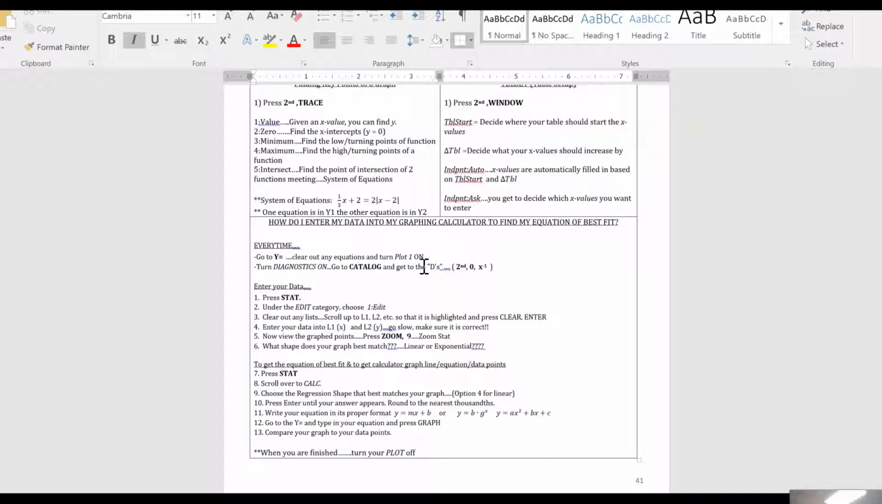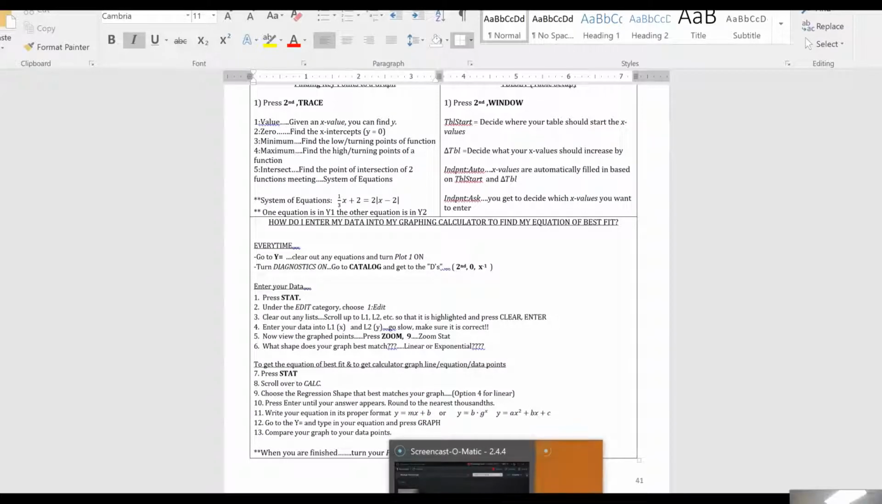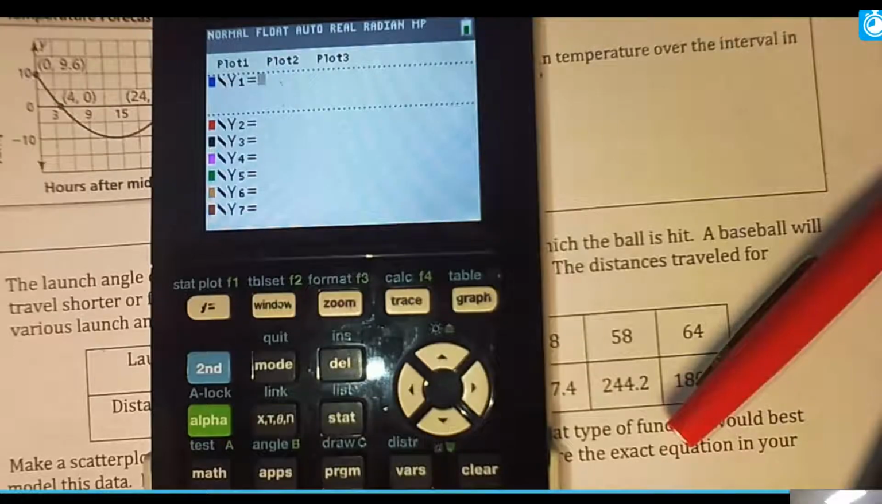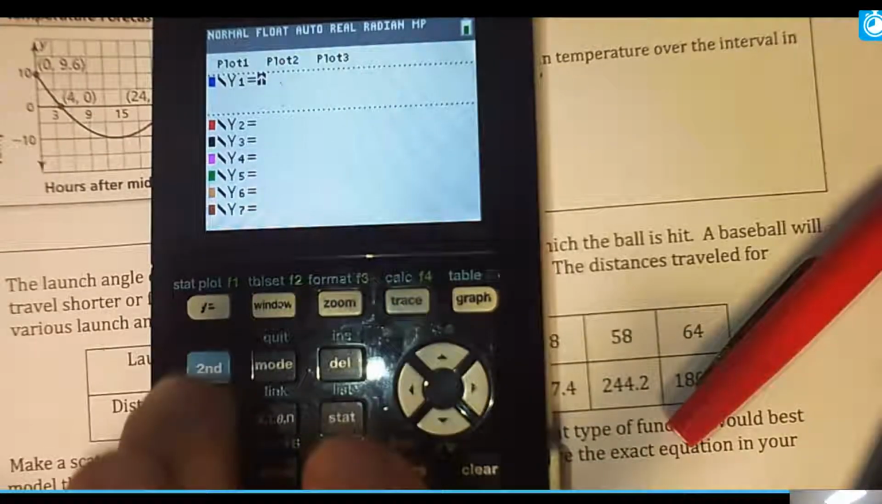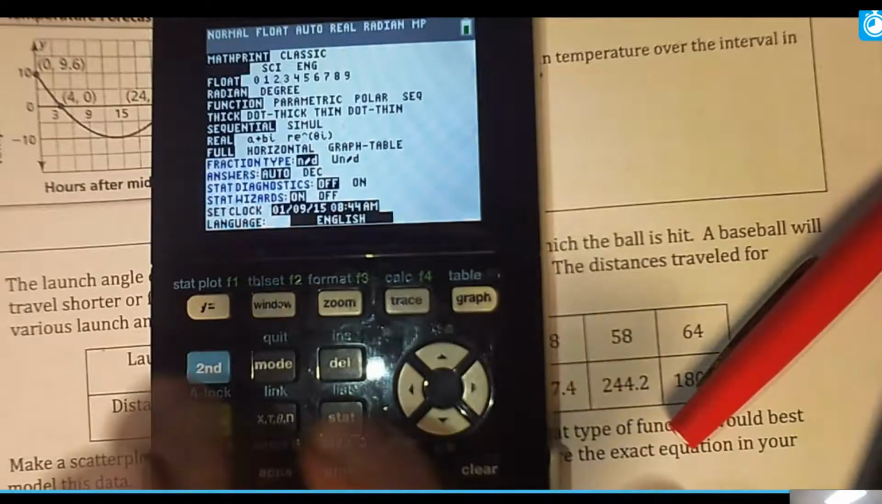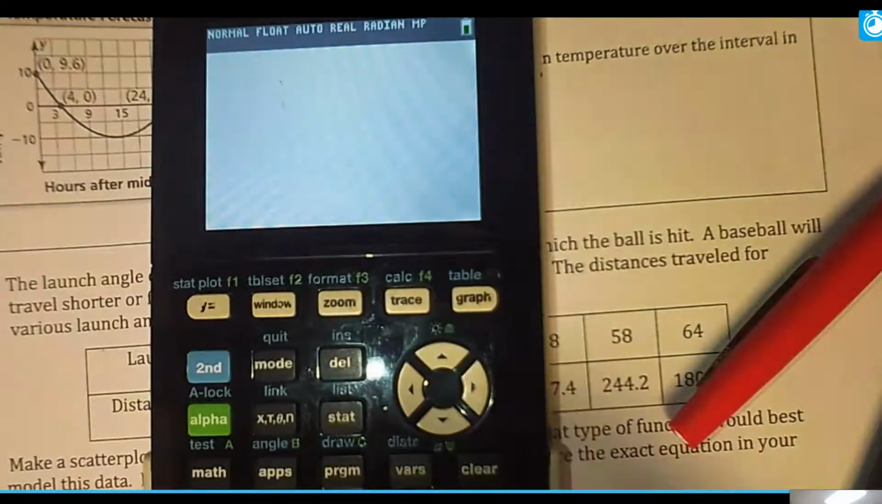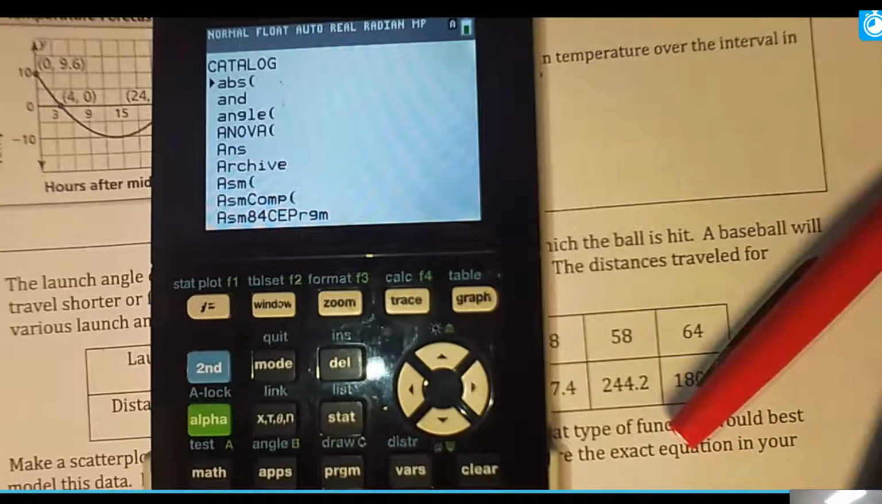You can't see my calculator right now. I've done that. And we're going to turn our diagnostics on. So I'm going to go back to the calculator. I'm not very smooth at doing all of this. You're going to get back on the main screen, and you're going to hit second 0, and your catalog is going to pop up.